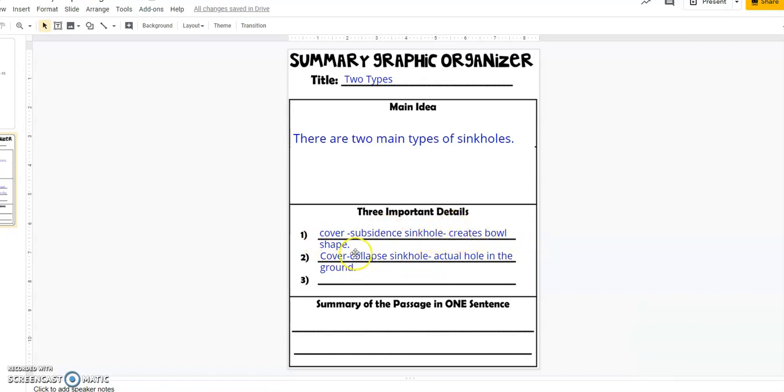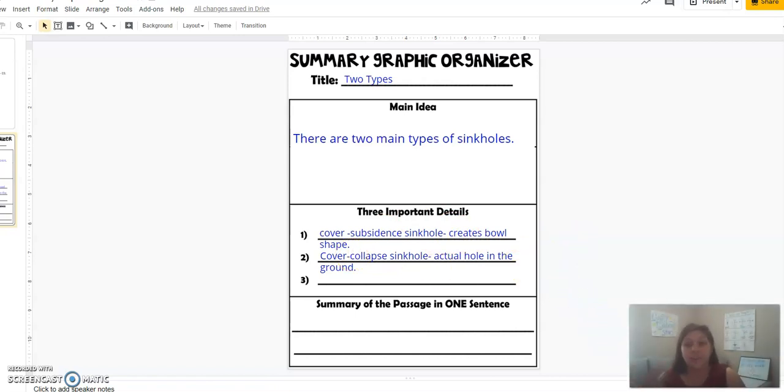I put creates bowl shape. And again, that's in my own words. If you get a different idea of it and it still makes sense, you may use that too, okay? And then covered collapsed sinkhole, actual hole in the ground. Again, those words weren't in the text verbatim, but I understood that from the text, so I was able to do that.